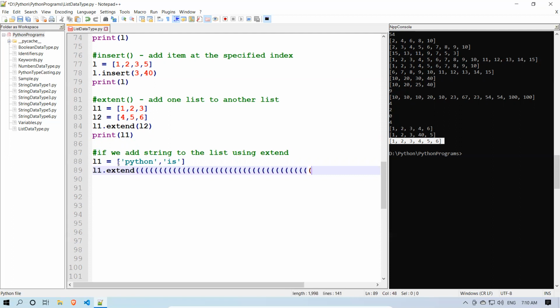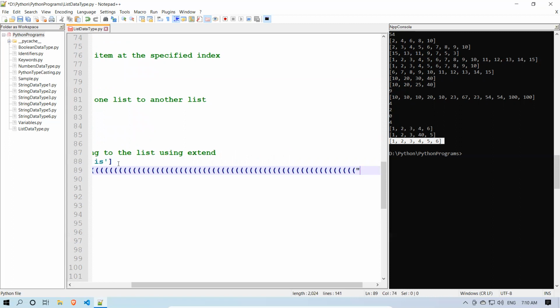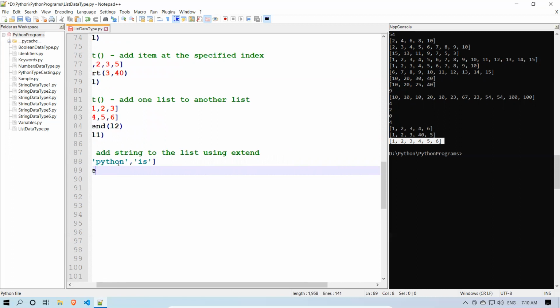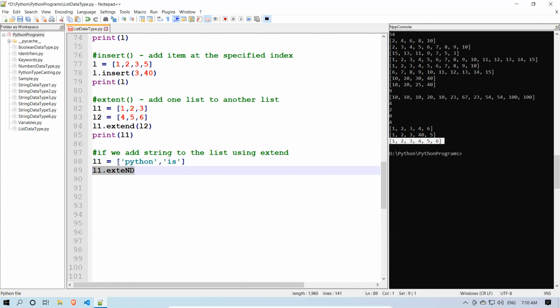Sorry, there is a problem sometimes with my keyboard. So L1 dot extend, I'll give a string here. For a list, I'm extending with a string.